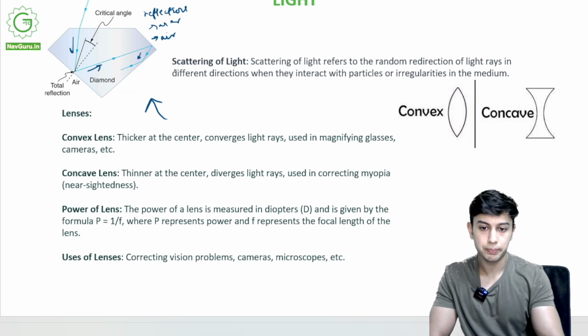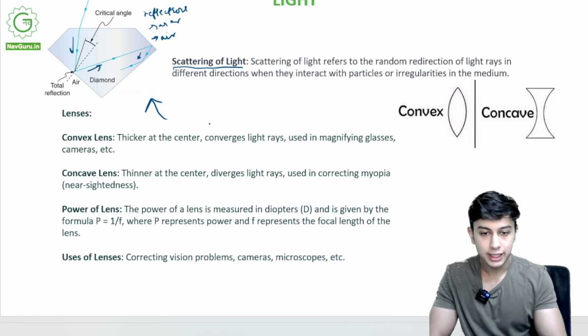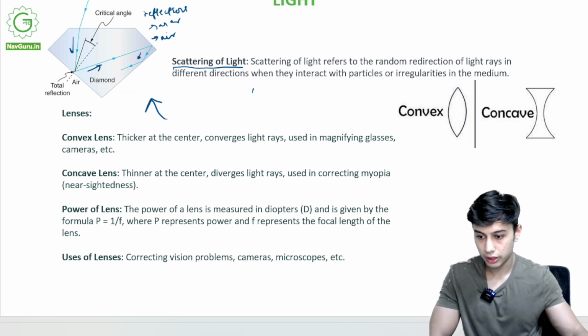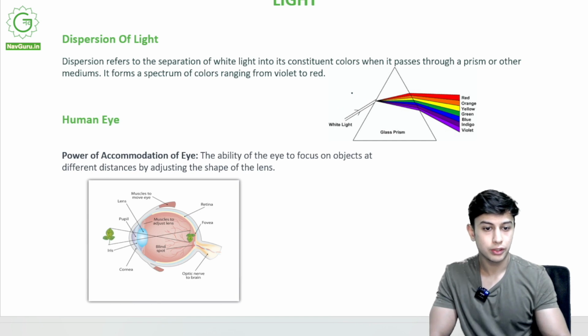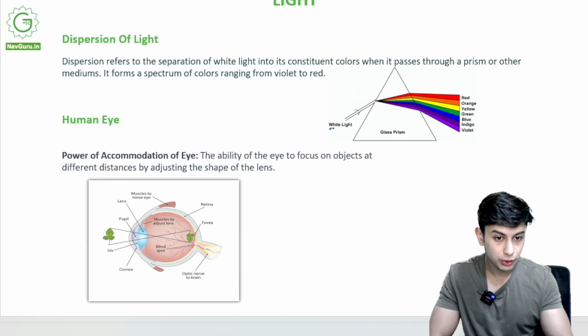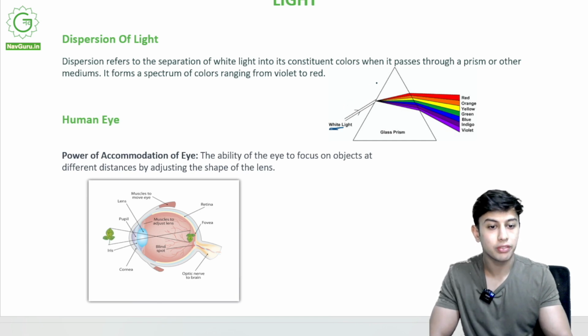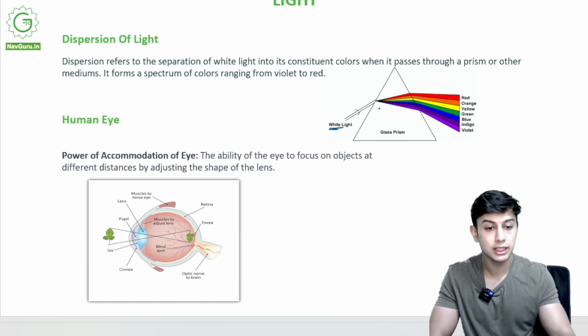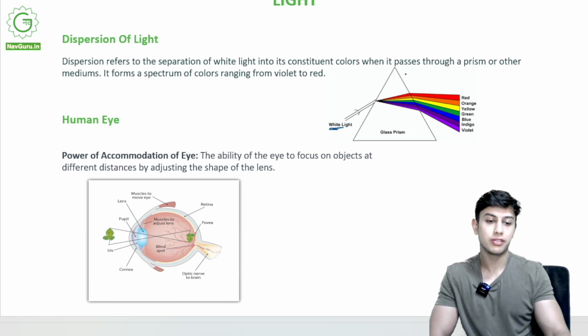Scattering of light. What is scattering of light? This light that we know, I'll show you in a different diagram. See over here, this light that we know can break off into different colors, different bands. It has a tendency to scatter when it hits a surface like this.